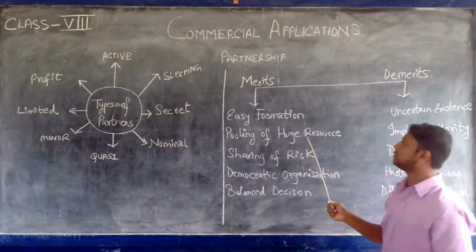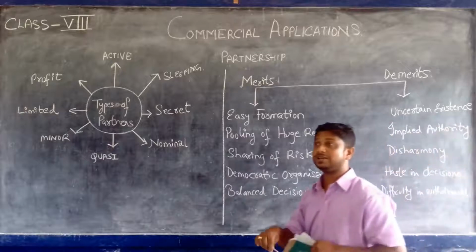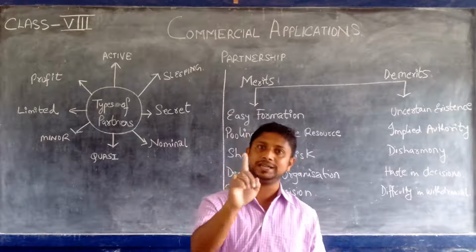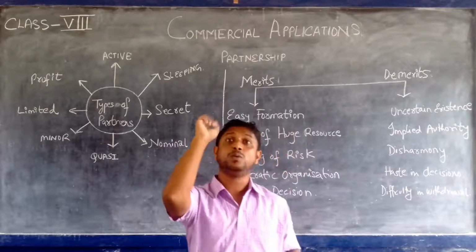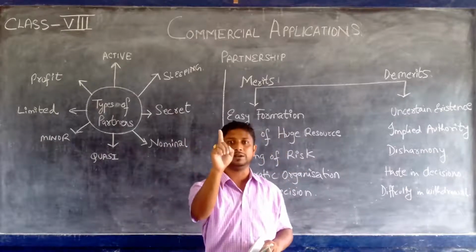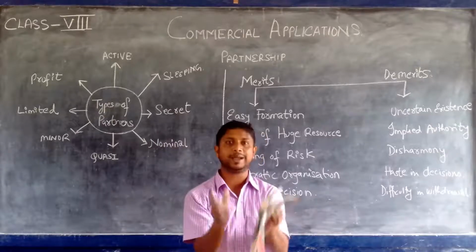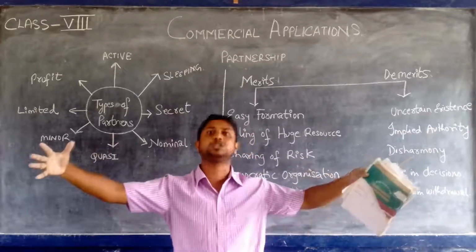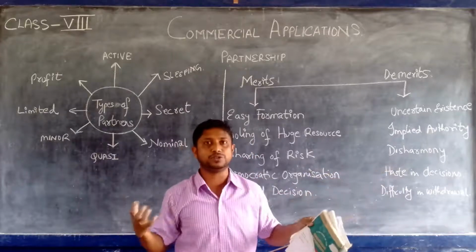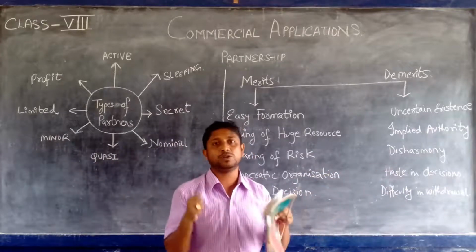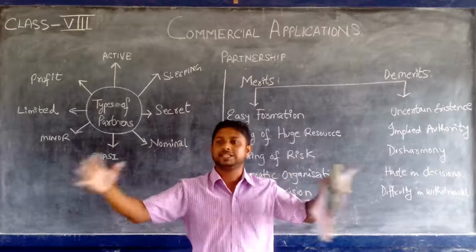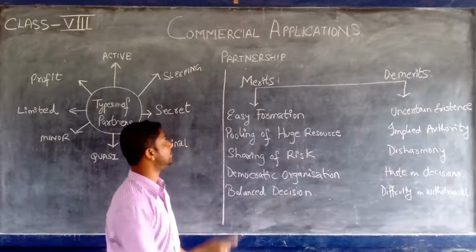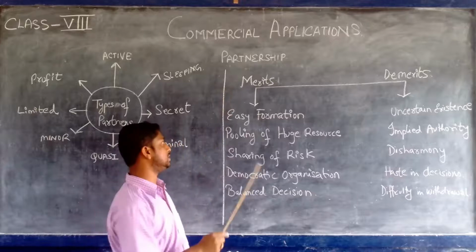Pooling of huge resources. See, sole proprietorship forms of business are normally small businesses. Why is it a small business? Because it is a business of one single person. One single person has contributed capital, so definitely the capital contributed is less. And ten people coming together and contributing capital is a huge amount. So, pooling of financial resources means this is more financially healthy. More expansion can be made. A huge business can be opened on the basis of the partnership form rather than the sole proprietorship form of business.